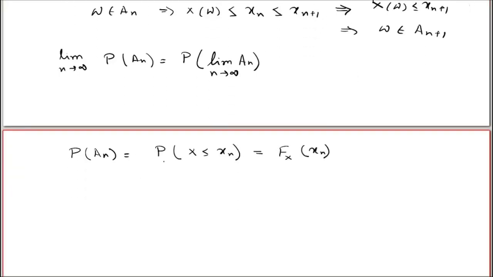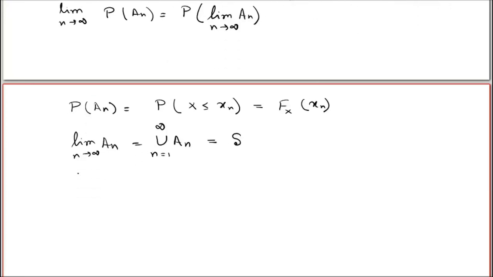What is the limit of An? As n goes to infinity, An being an increasing sequence, the limit is the union of An, and that is basically the whole sample space. You can check it very easily. How can we check that?